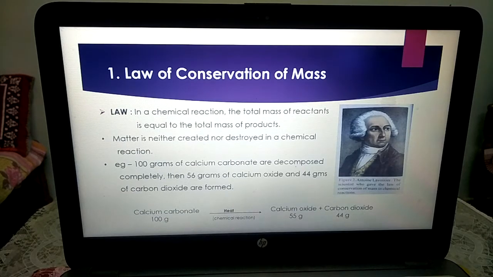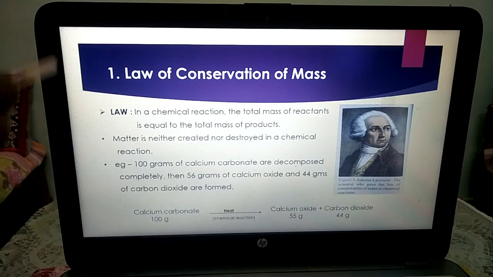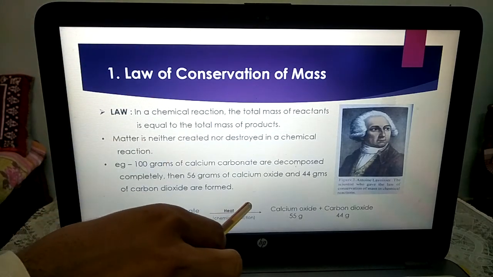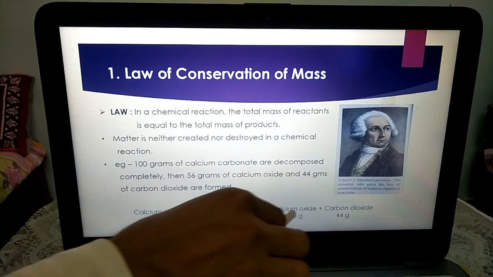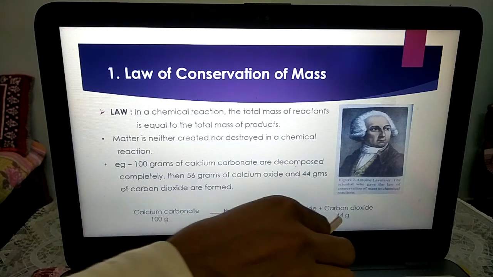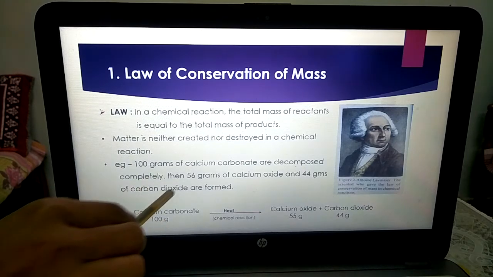Means the weight which was first of calcium carbonate, when the chemical reaction took place, it forms two substances, but when we add the weight of the two substances, it gives a weight equal to the weight of the reactant.